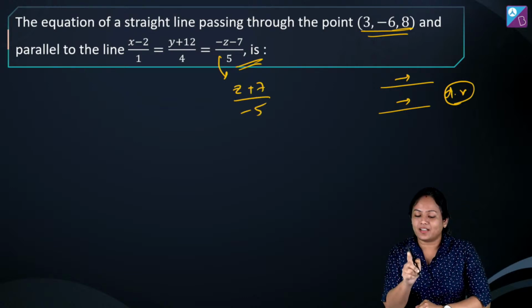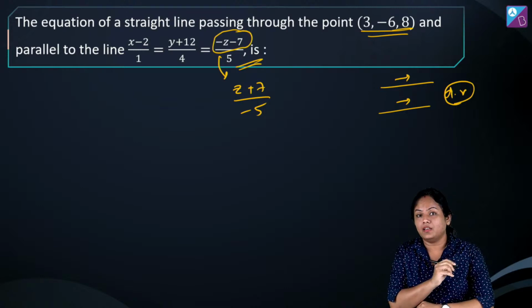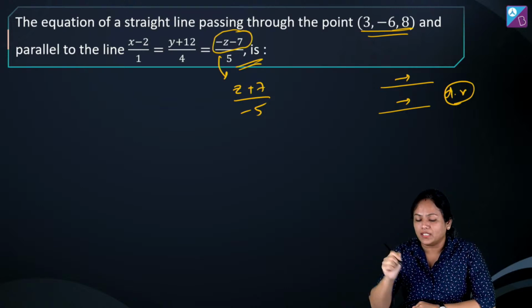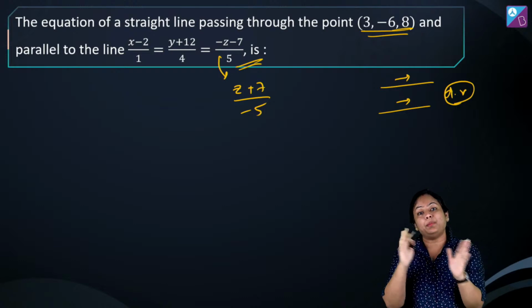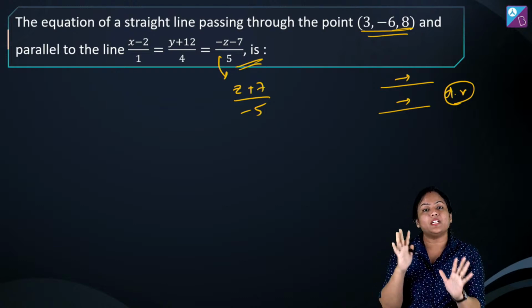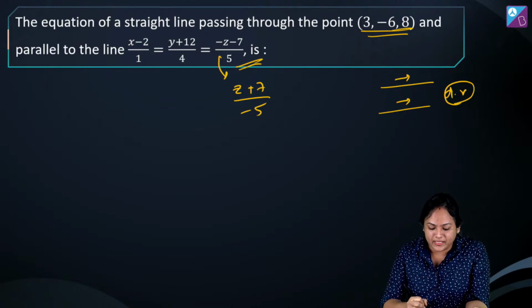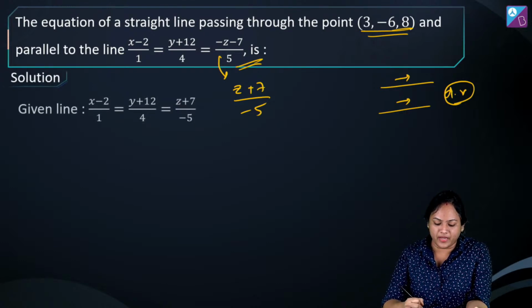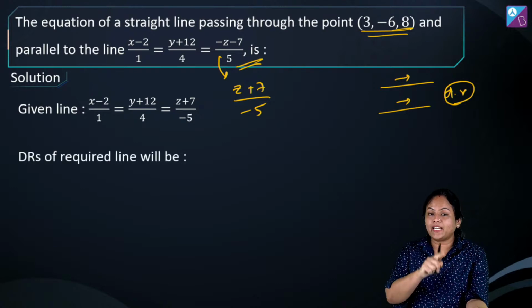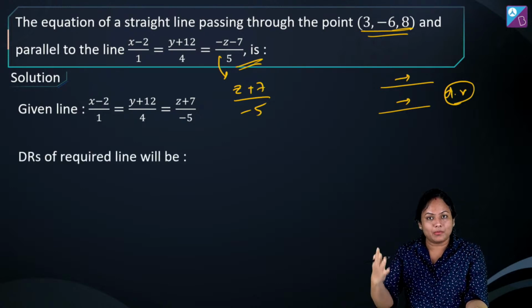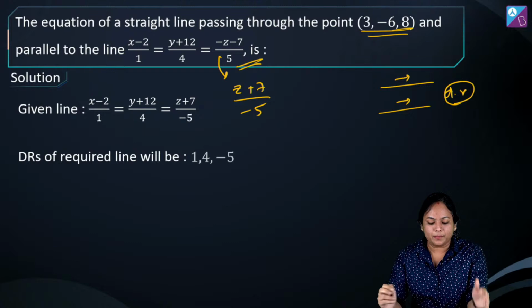ये चीज का ध्यान रखना है. ठीक है, यहाँ ऊपर में माइनस है and z minus z1 होता था, so I have written it like this, z plus 7 upon minus 5. ये गलती मत करना. So direction ratio basically बनेगा 1, 4 and minus 5 for this line. ठीक है, don't write it as 1, 4 and 5. जल्दी जल्दी में वो mistakes हम करते हैं. So this will be the DR.